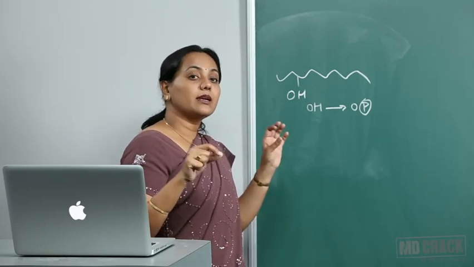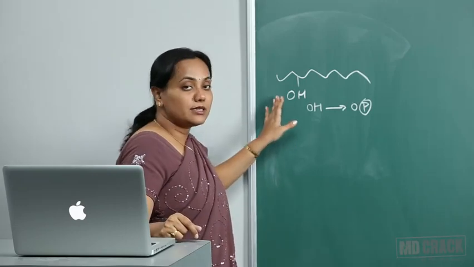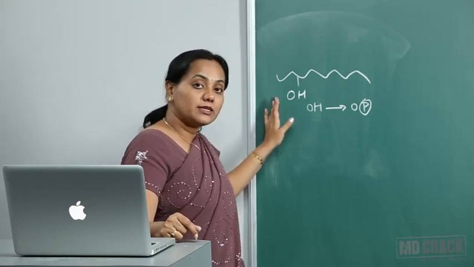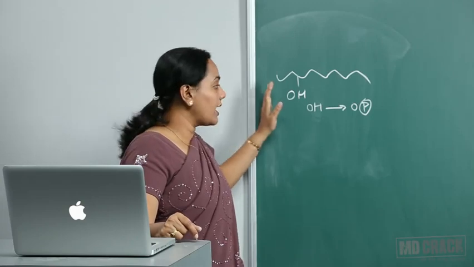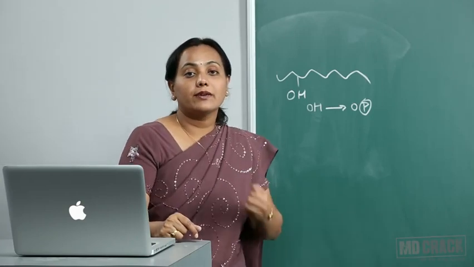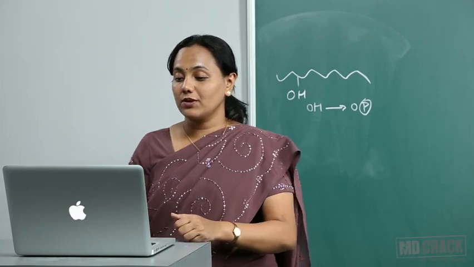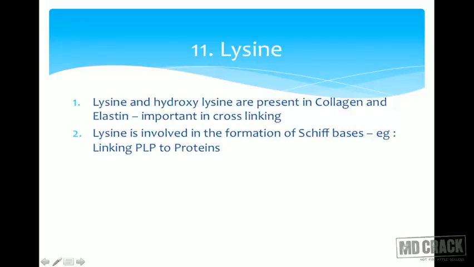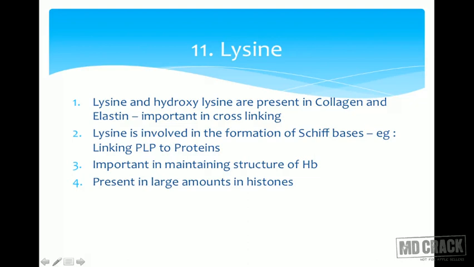So during this, lysine is acted upon by lysyl oxidase or lysyl hydroxylase. Both these enzymes, either before or after, will act and help in the cross-linking and giving strength to the collagen molecules. And it is present even in elastin molecules. Lysine is also involved in the formation of Schiff bases, what we call Schiff bases, especially for linking pyridoxal phosphate to proteins. It is important in maintaining the structure of hemoglobin and it is present in large amounts in histones.